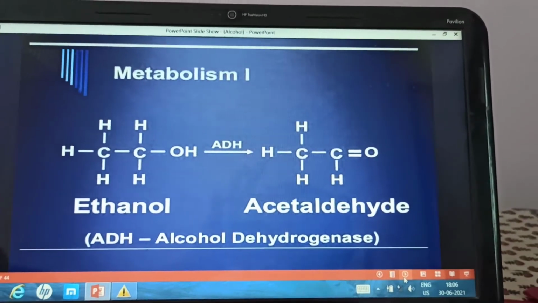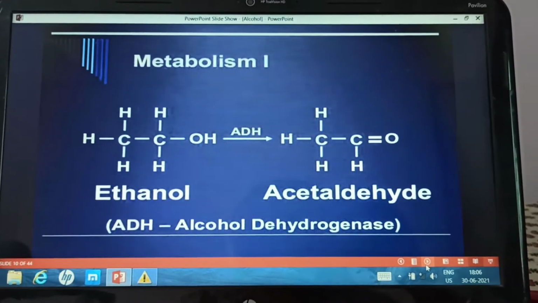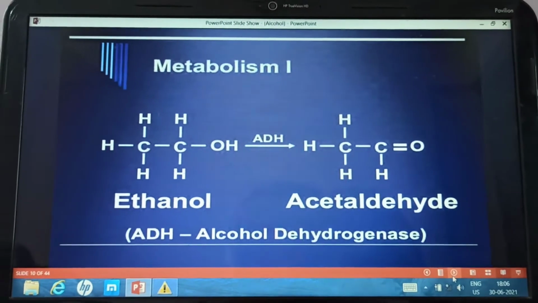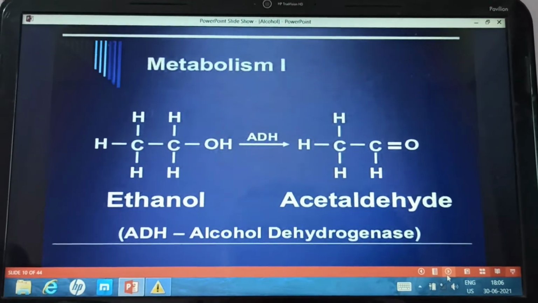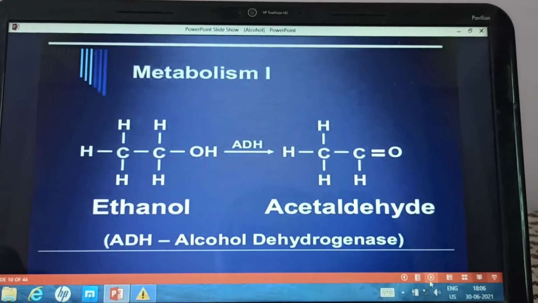Now coming to the metabolism, ethyl alcohol or ethanol undergoes metabolism by the enzyme alcohol dehydrogenase. So this is the first step in the metabolism of ethanol. Alcohol dehydrogenase metabolizes ethanol to acetaldehyde.